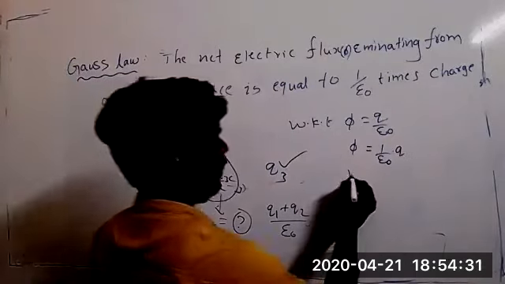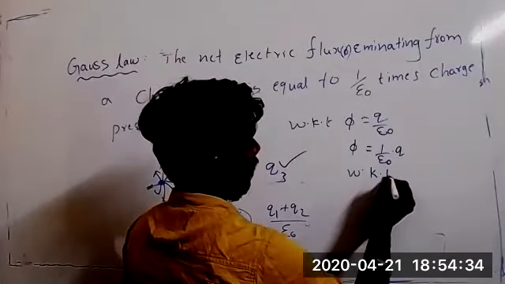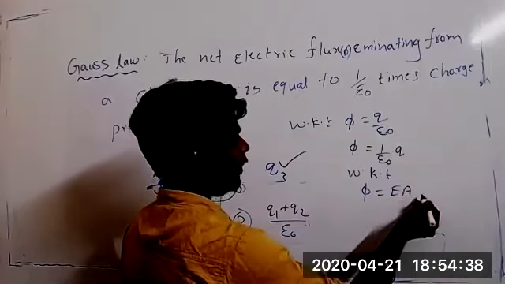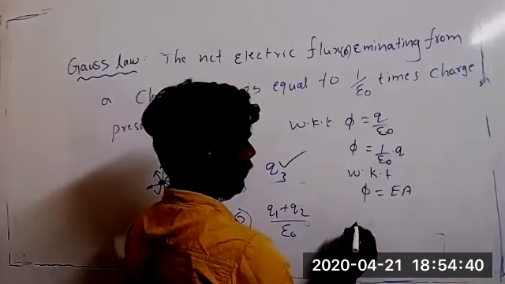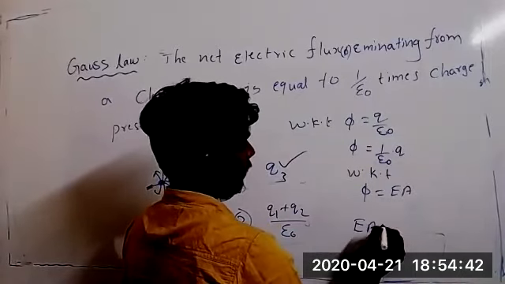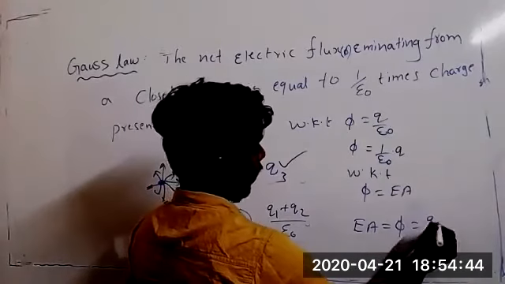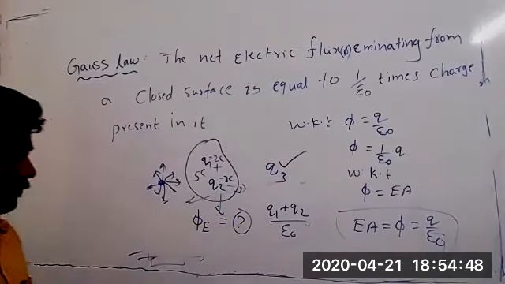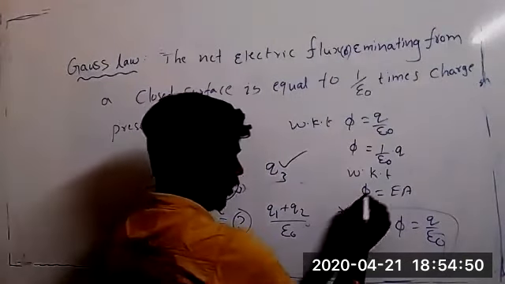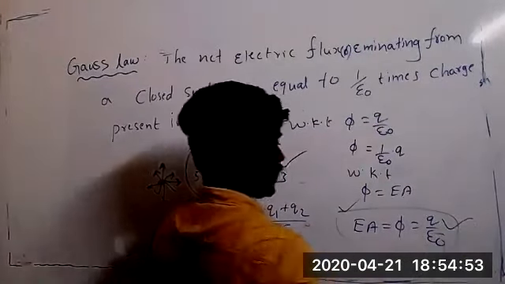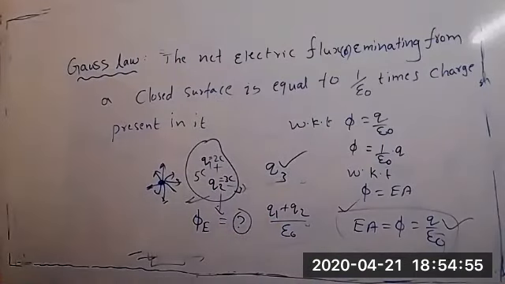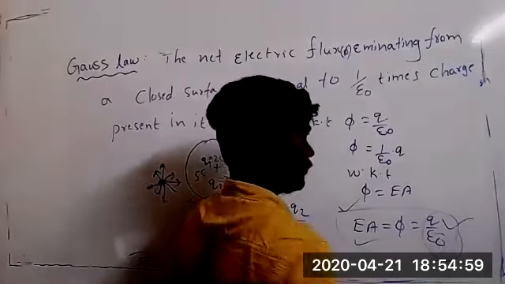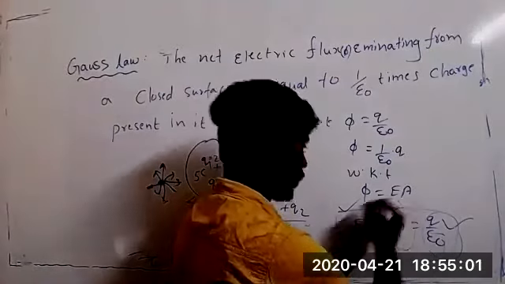And we know that flux equal to EA. This we also know. So totally we can write the formula: EA, flux, equal to Q by epsilon naught. These three are the same. We know the general formula. It is given by Gauss. So the flux formula is applicable for 2D. It is applicable for 3D. But we are calculating flux only.